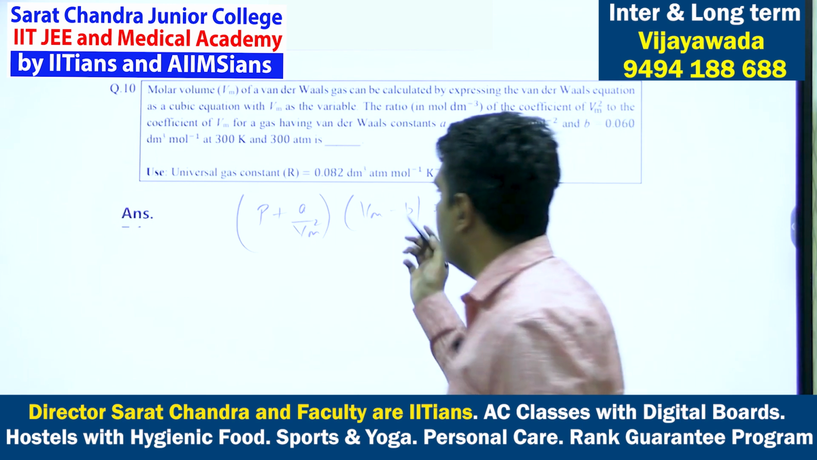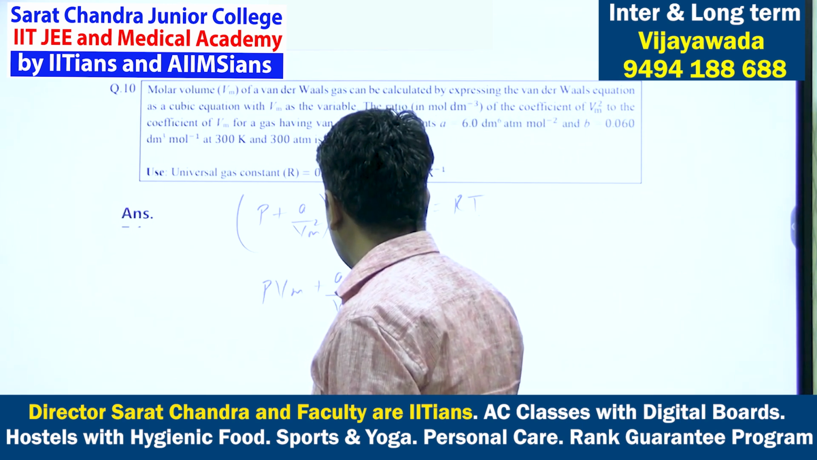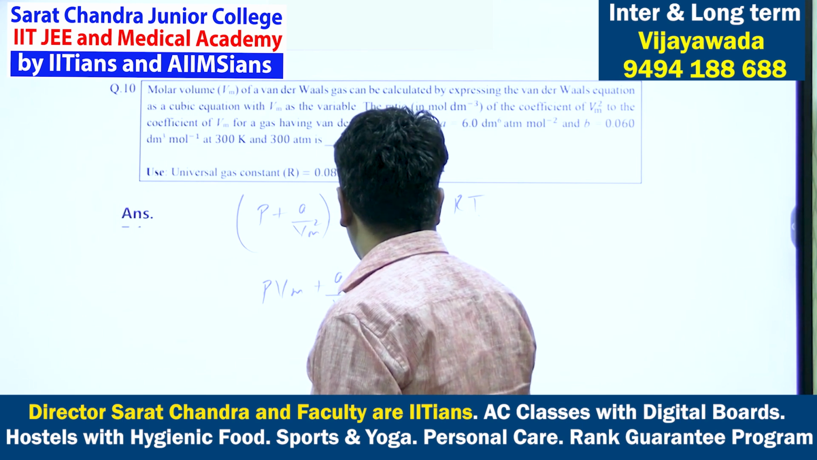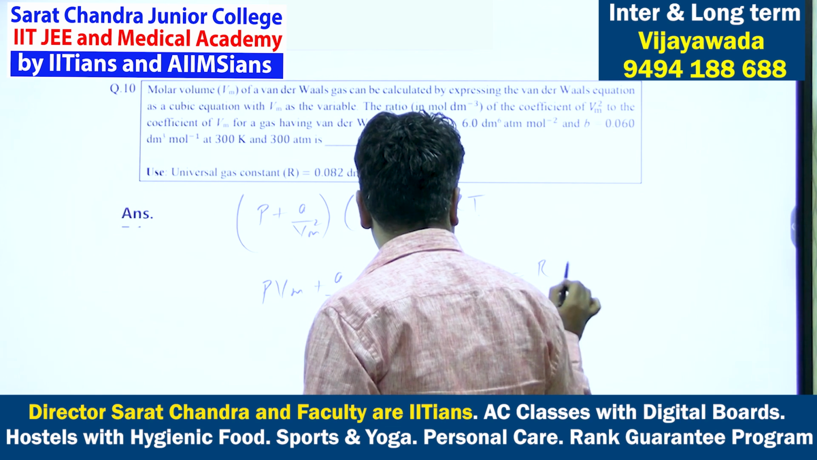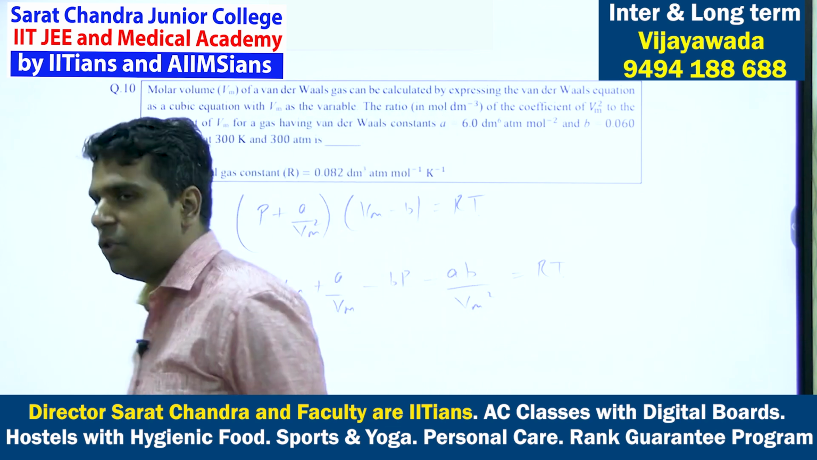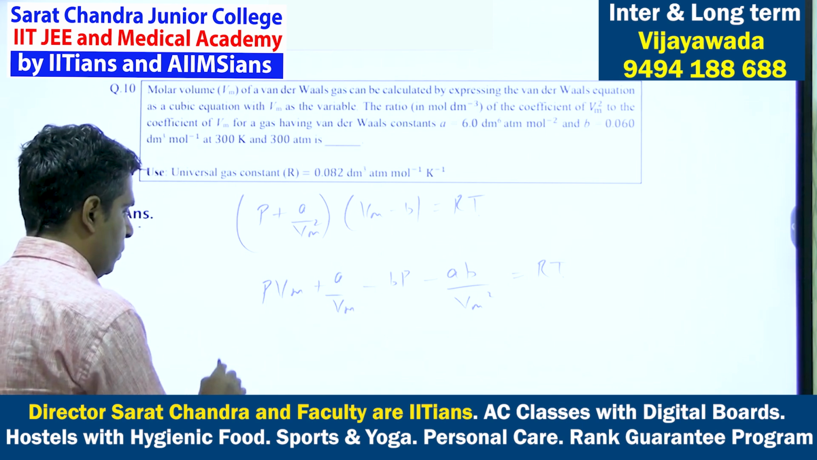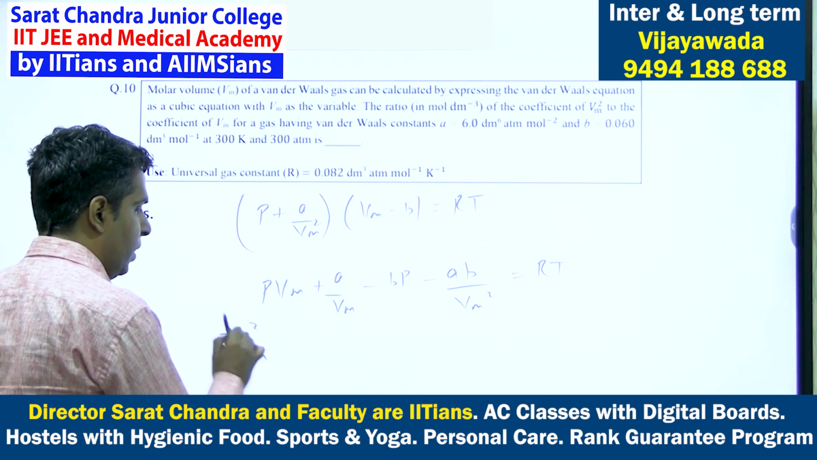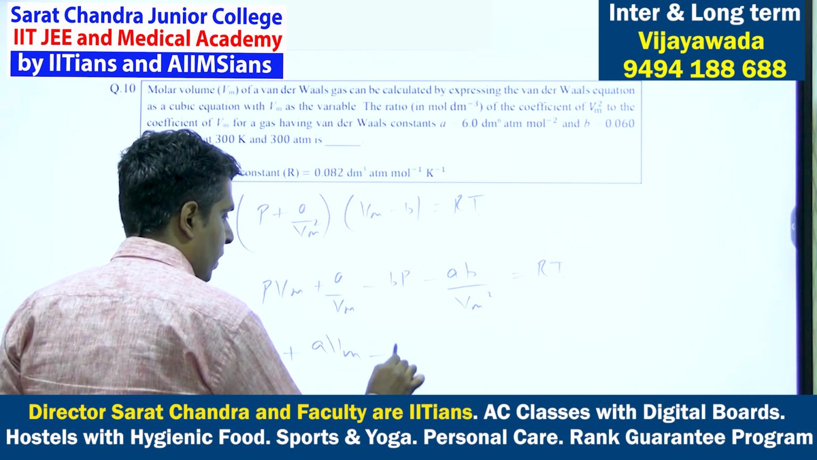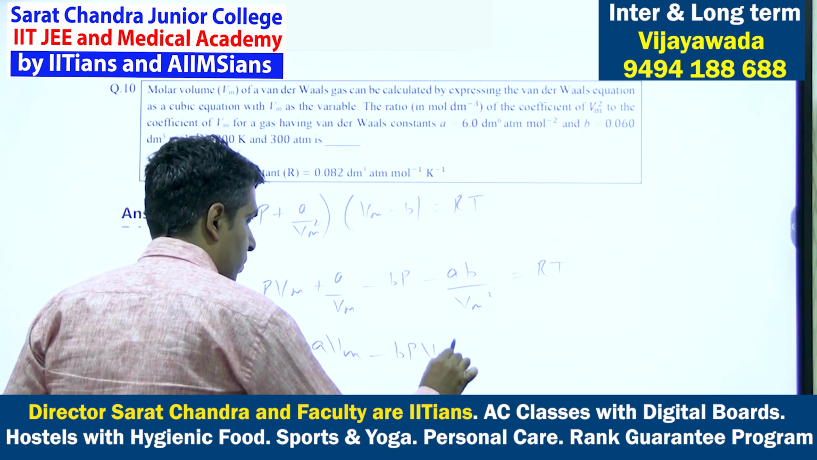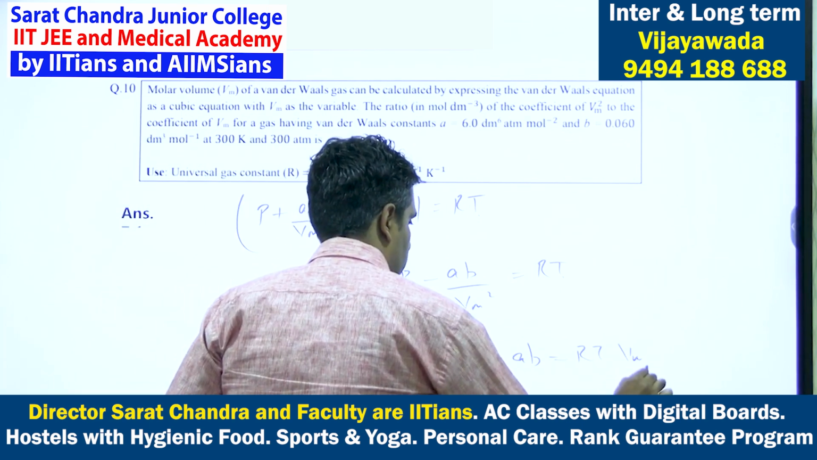Now it is saying cubic. So let us expand this. PVm plus a by Vm minus bP minus ab by Vm square is equal to RT. Now let us further solve this. So multiplying by Vm square, we get PVm cube, it will be cubic as given in the question, plus aVm minus bP Vm square minus ab is equal to RT Vm square.